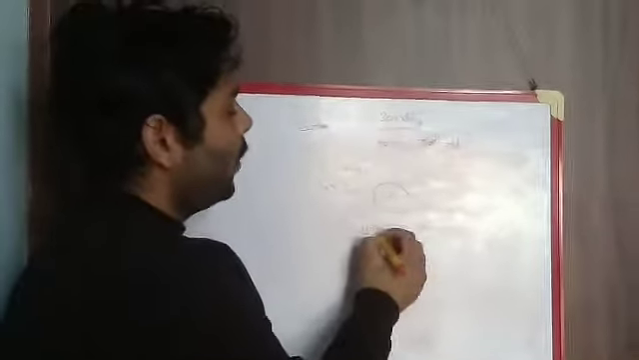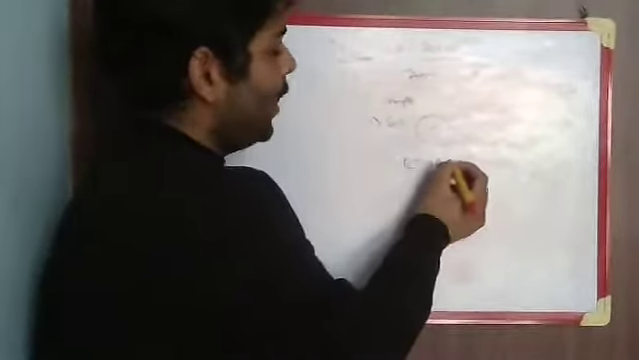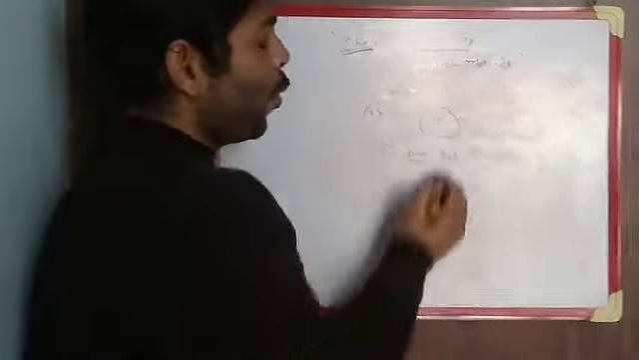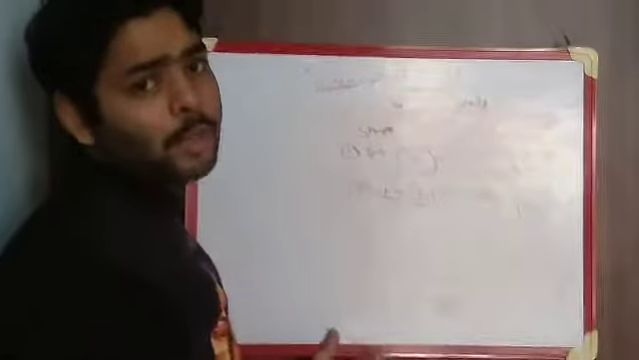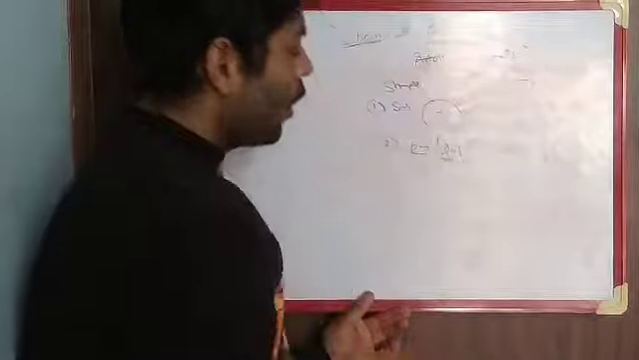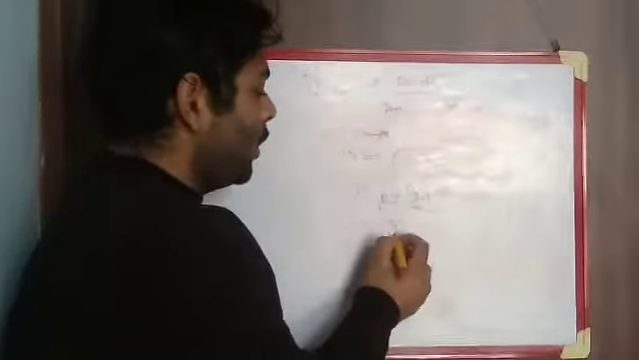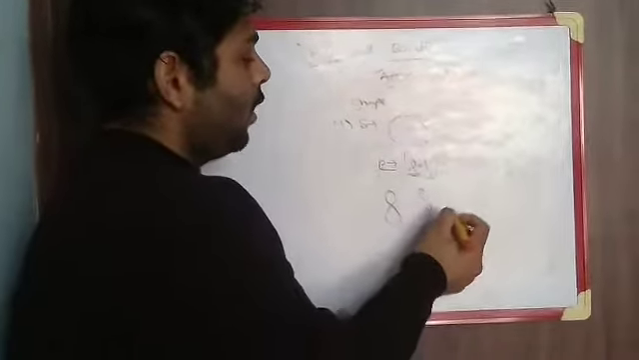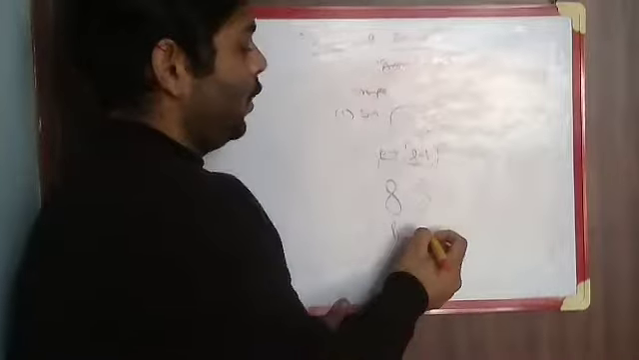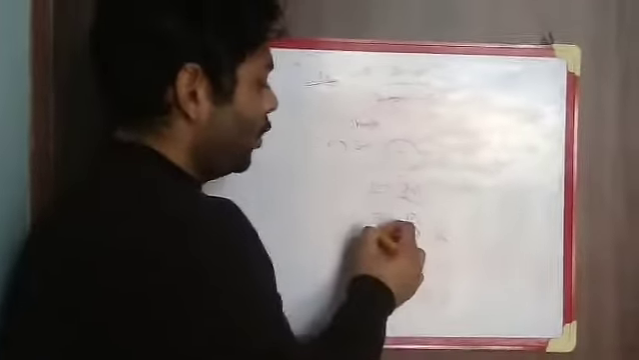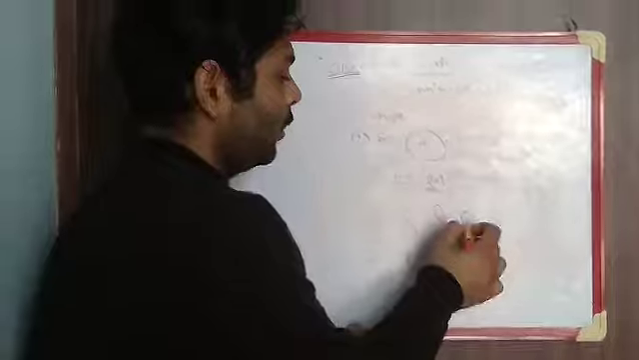For the p orbital, the azimuthal quantum number l is equal to 1, and this is an important thing. The shape of the p orbital is dumbbell shape. The p orbitals are px, py, pz, and they have opposite signs, plus minus, plus minus. This is the shape of the p orbitals.